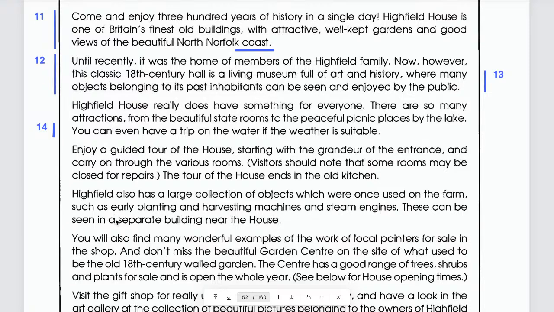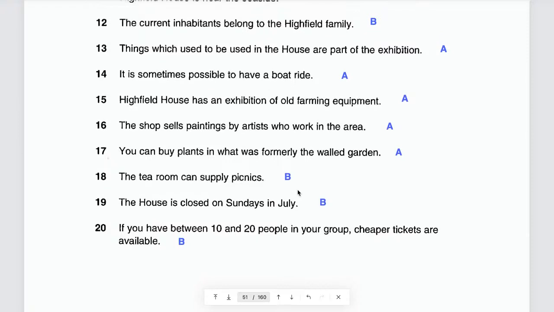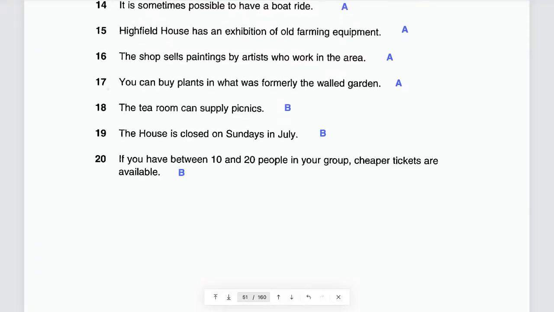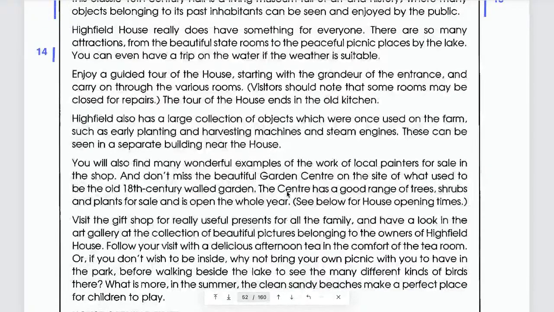These can be seen in a separate building near the house, right? Yes, that's correct. Now, tell me, has an exhibition of old farming equipment. Now, old farming equipment, what does that mean here in this case?